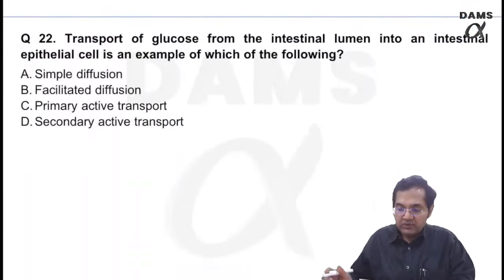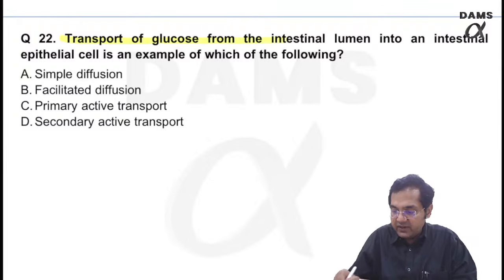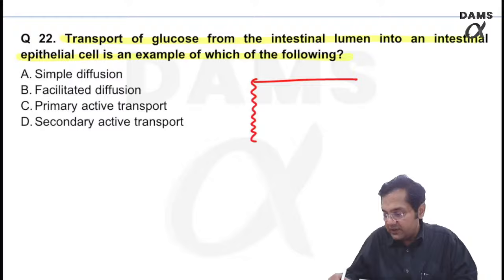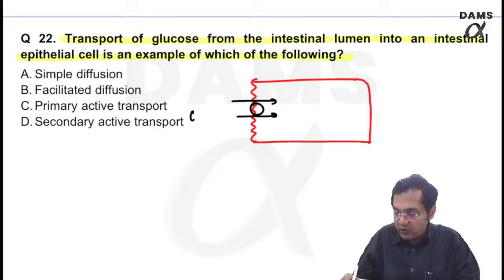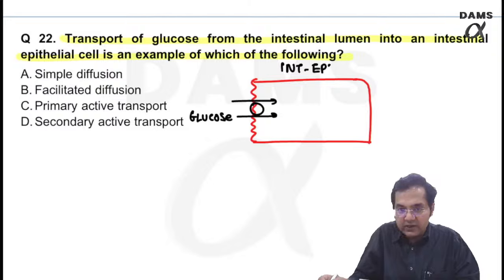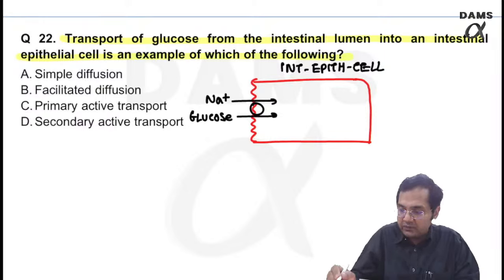Transport of glucose from the intestinal lumen into intestinal epithelial cell is an example of. This is an important question. Intestinal lumen. This is the intestinal luminal side. And now I am asking you, how will the glucose move, if this is my intestinal epithelial cell, then please understand glucose moves along with sodium from the luminal side.